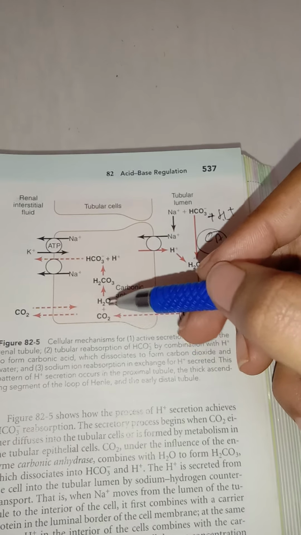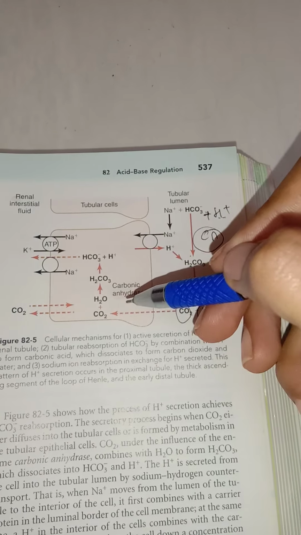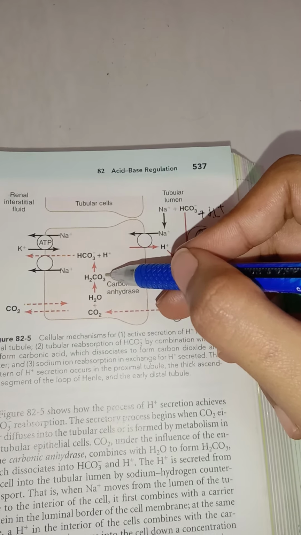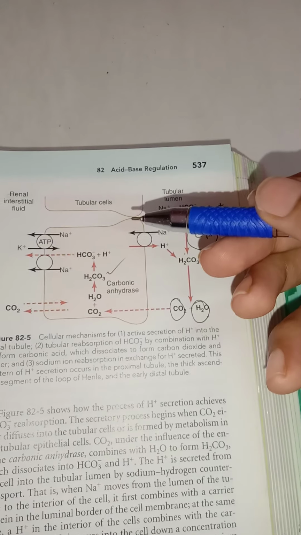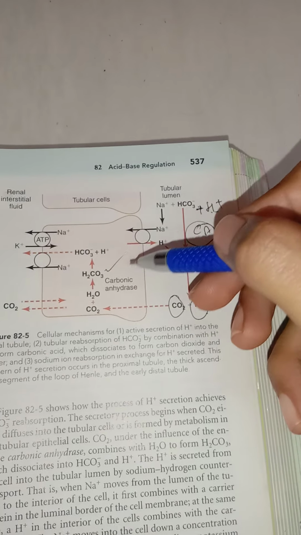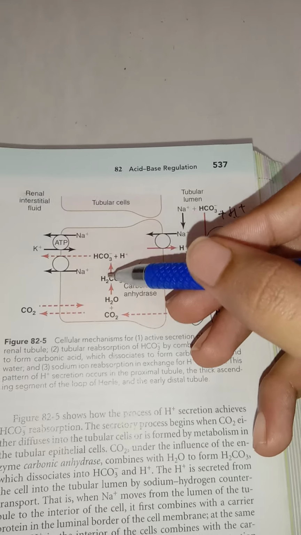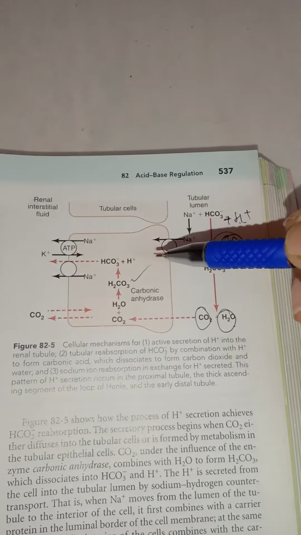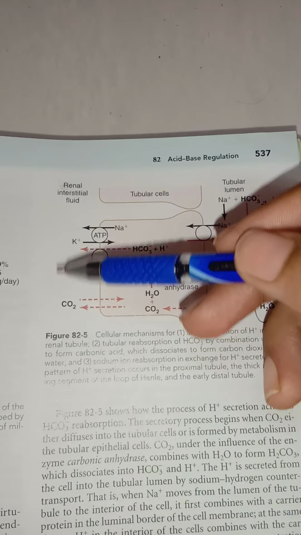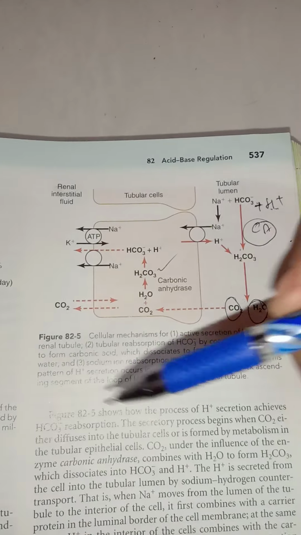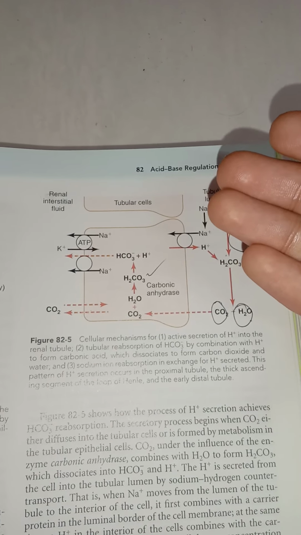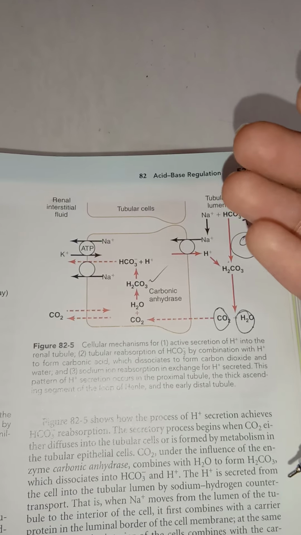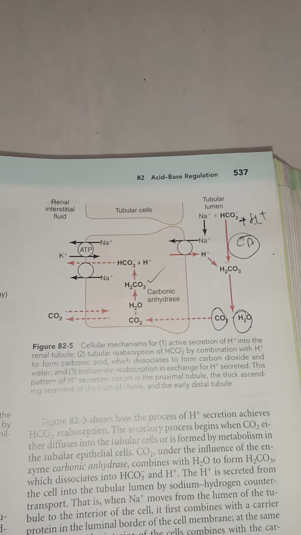After getting inside, the carbon dioxide combines again with water present inside the cell, and again in the presence of carbonic anhydrase it forms carbonic acid. This carbonic acid in turn gets divided into hydrogen ion and bicarbonate. And this bicarbonate, by means of sodium bicarbonate co-transport, gets out into the interstitial fluid. From the interstitial fluid, it finally goes into the peritubular capillaries. We know that surrounding the proximal convoluted tubule and distal convoluted tubule, we have the peritubular capillaries. So the peritubular capillaries take up this bicarbonate ion.